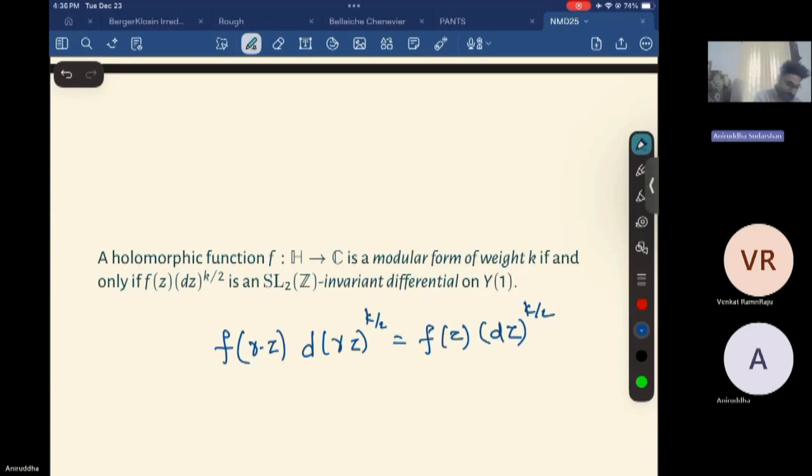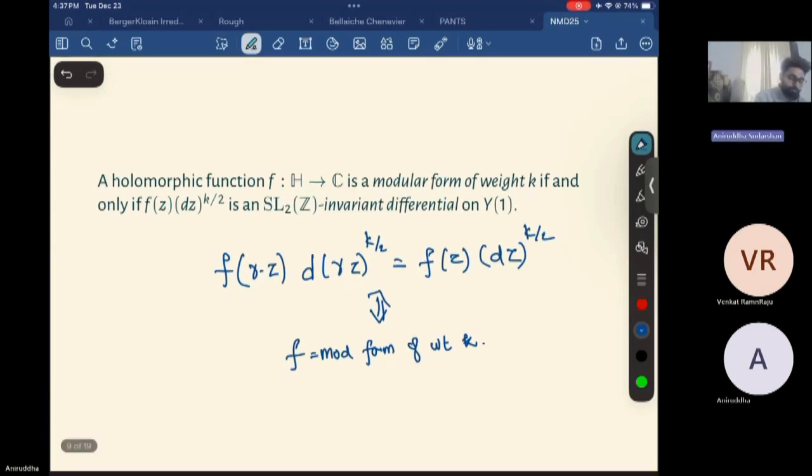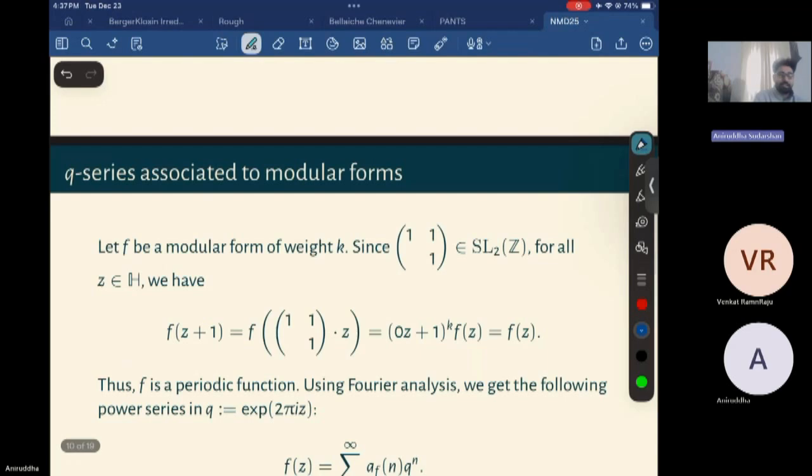And this happens if and only if f is a modular form of weight k. Later on, many people sometimes just work with this definition of modular form being a differential on a modular curve. But we don't need to look into that. This is just a side note where we can see why the geometry is okay.